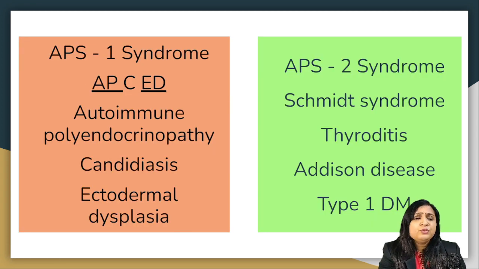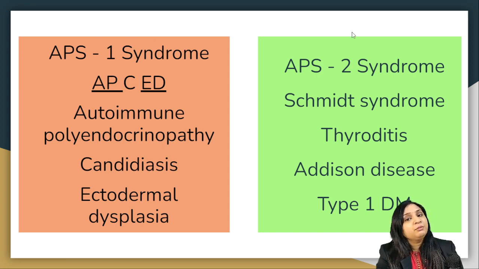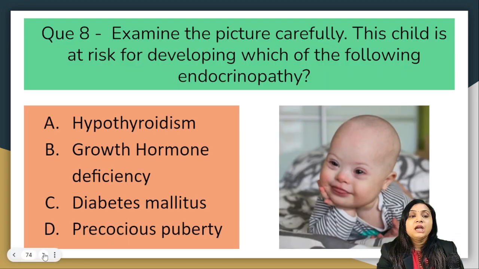We should also know a few words about APS1 and APS2 syndrome. APS1, the short form is CMEG syndrome, that is autoimmune polyendocrinopathy, C stands for candidiasis and ED stands for ectodermal dysplasia. This is all related to APS1 syndrome. This can also present with hypothyroidism. While APS2 is also known as Schmidt syndrome, in which there will be thyroiditis, Addison disease as well as type 1 DM.